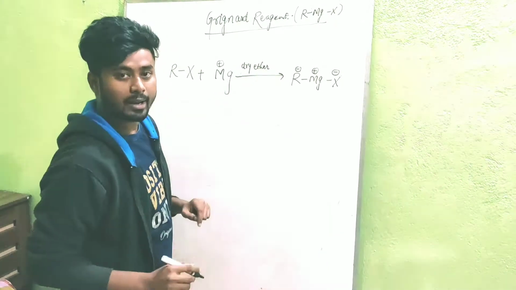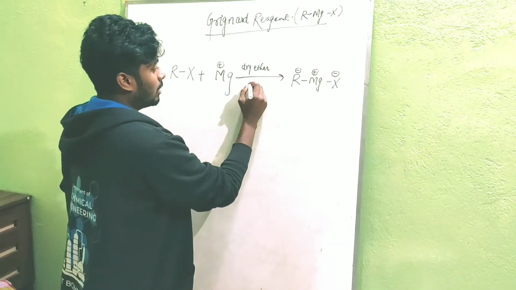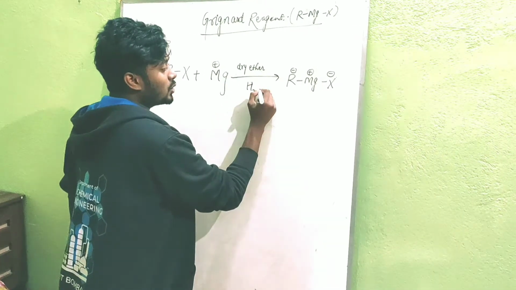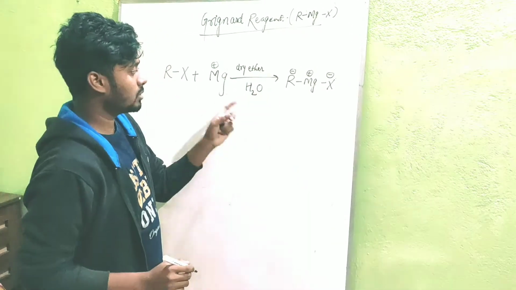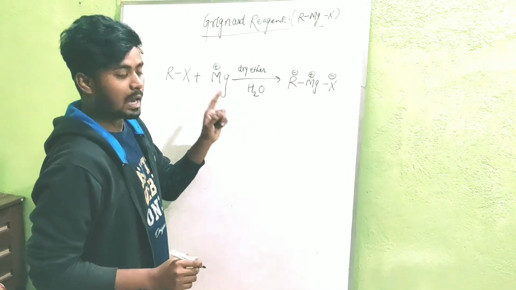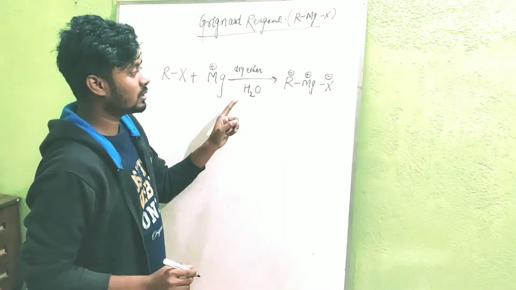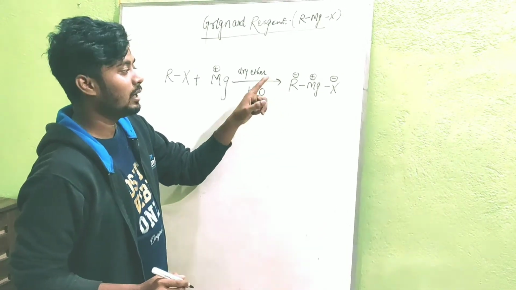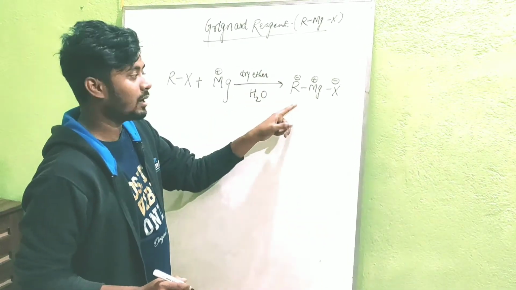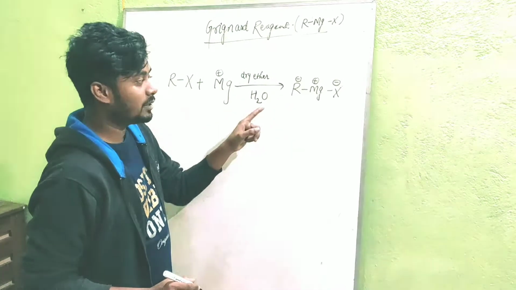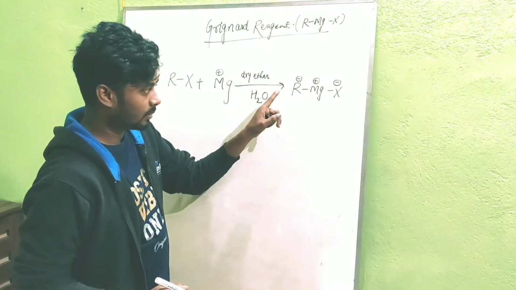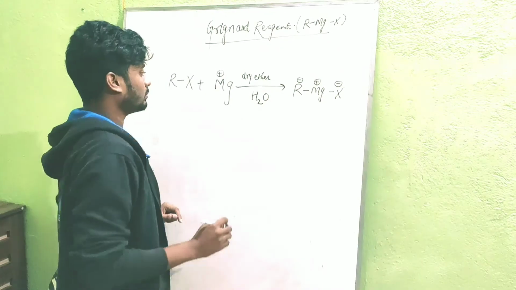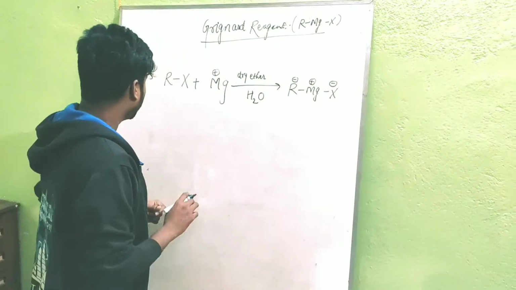What will I use as the medium? Dry ether, because I won't use H2O as a medium, because H2O will give H plus proton, which will combine with the carbanion. This reagent is highly reactive and unstable, so it will easily form alkane. Right? Now we are coming to the next part.